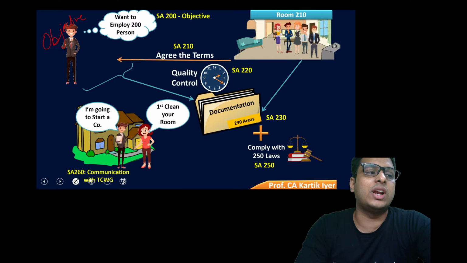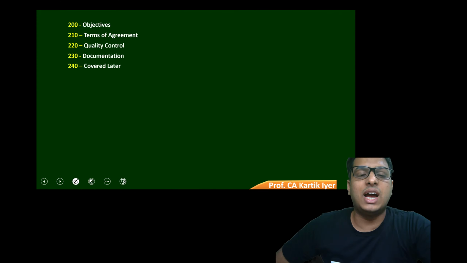Now, if you see here, we have noted around 7 standards in the first phase. To help you remember it, let's make a summary. First is objectives, that is the boy's aim to appoint, 200. 210 is the terms of engagement, the room where they agree the terms. Then at 220 they decide that whatever they do, they'll do it with quality. Then they document, around 230 areas. Finally, they realize that they have to comply with the laws. 240 we'll see later, wait for that.